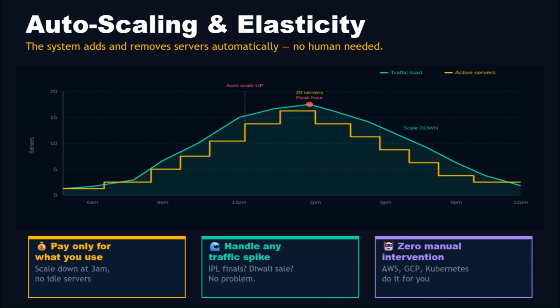You define the rules once, something like scale up when CPU hits 75%, scale down when it drops below 30%, and the cloud handles the rest. Elasticity is horizontal scaling on autopilot.